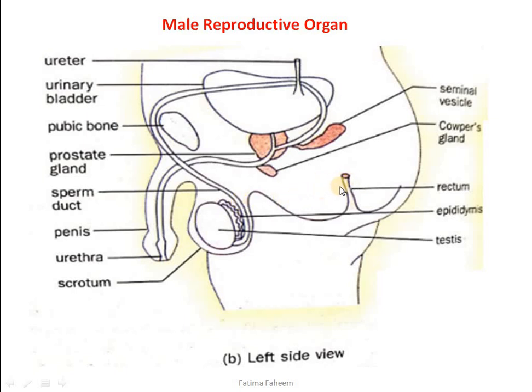Rectum is behind, where the defecation process will happen. It is linked with the digestive tract. Cowper's gland is here and the seminal vesicle are there. Both of these glands are also somehow related to the formation of seminal fluid.